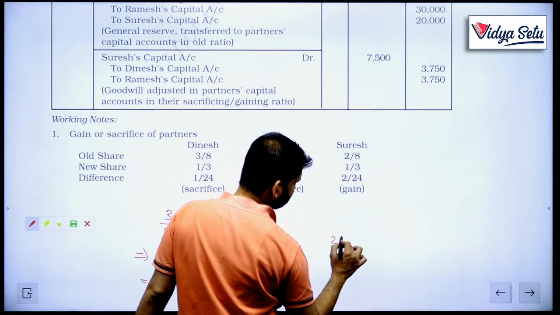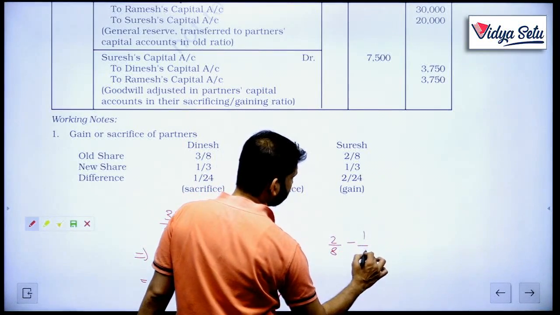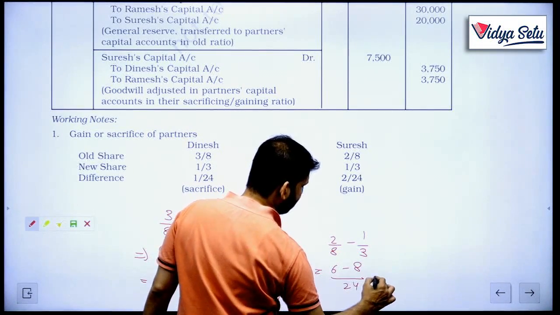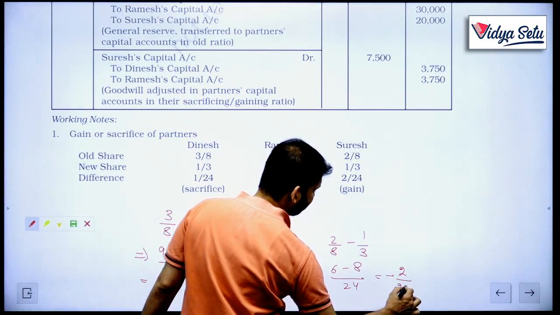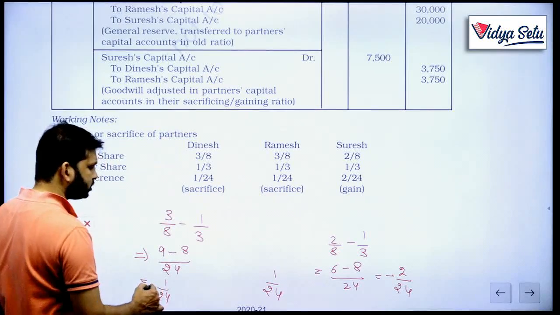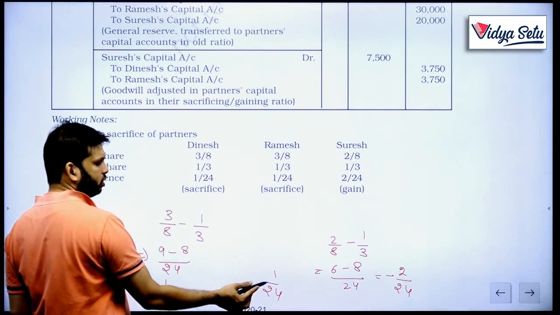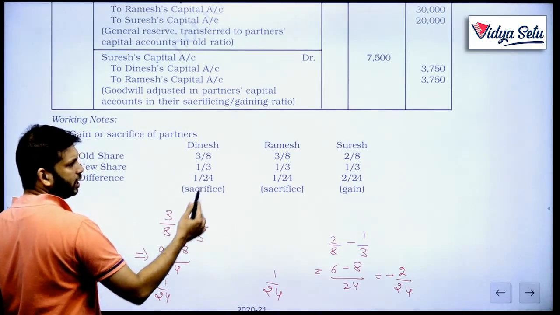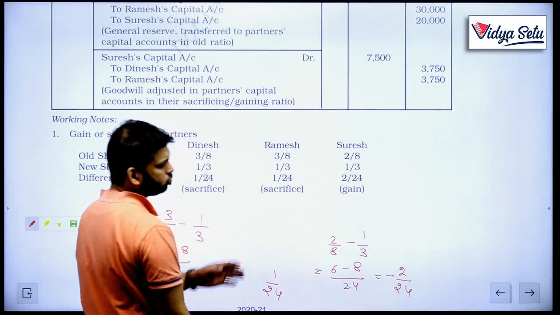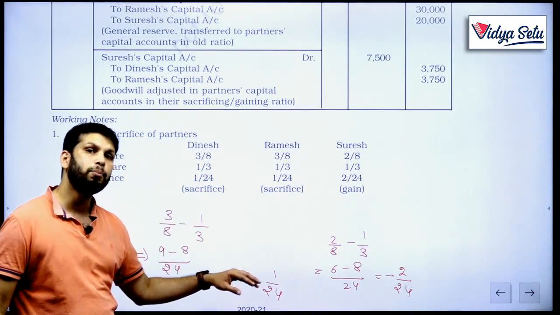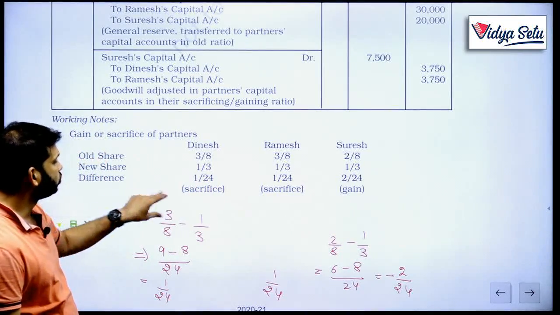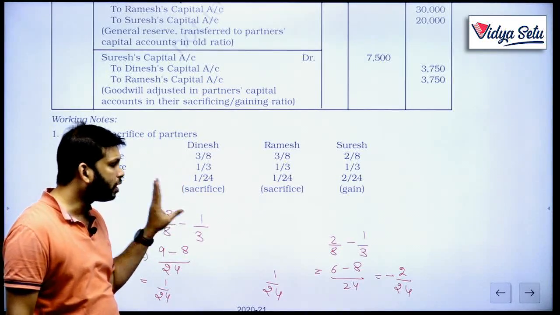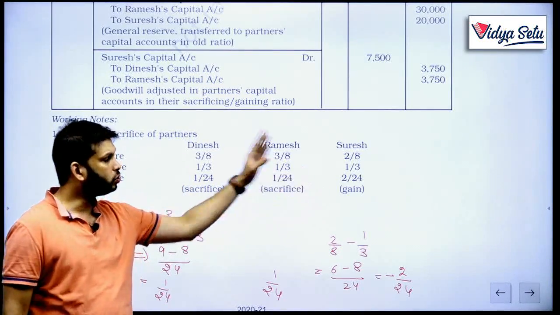Here the calculation is 2 upon 8 minus 1 upon 3, that is 6 minus 8 upon 24, that is minus 2 upon 24. So see, the first two are positive. How much? 1 upon 24, 1 upon 24, plus 1 upon 24, 2 upon 24. Whatever Dinesh and Ramesh are sacrificing is the gain by Suresh. So Suresh is gaining. So whosoever is gaining will give to the sacrificing partner. We are calculating the sacrificing ratio, and if the sacrificing ratio comes in negative, that becomes the gaining ratio. Okay, so he is gaining.